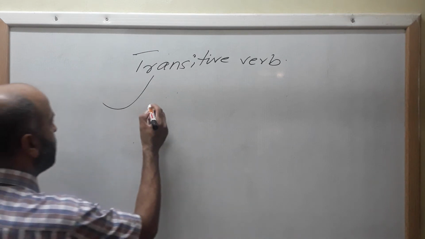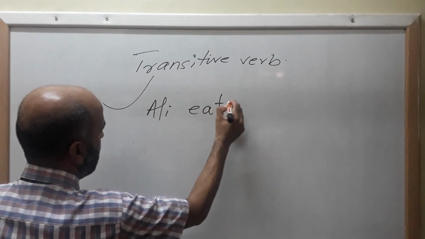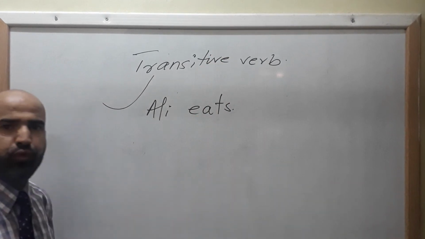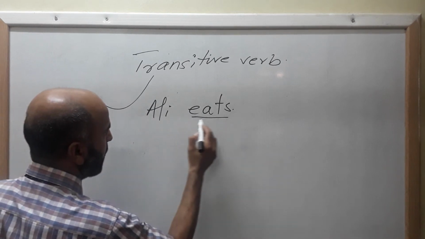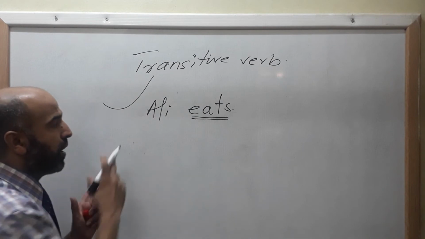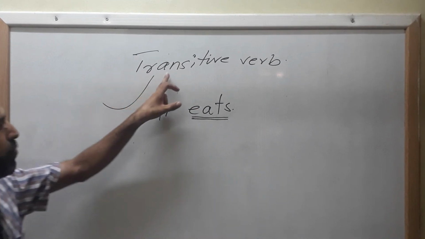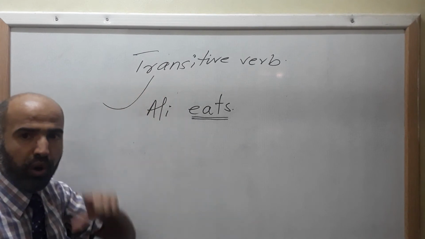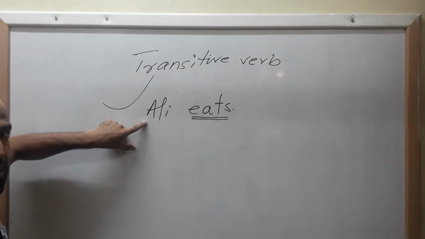For example, Ali eats. If I put a full stop over here, you can see that this is the action. Eating is the action, so this is a verb. Ali eats. As I told you, a transitive verb is a verb that does not stop with its subject.